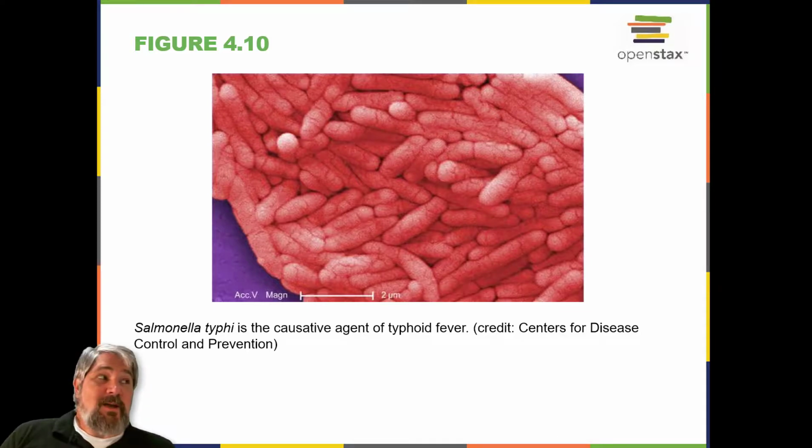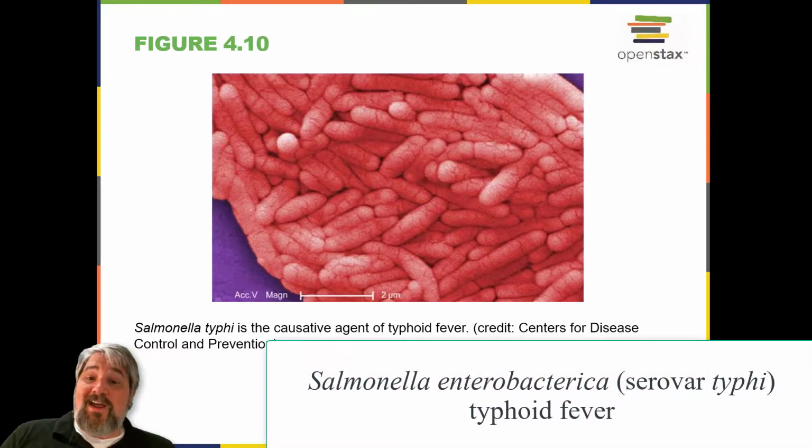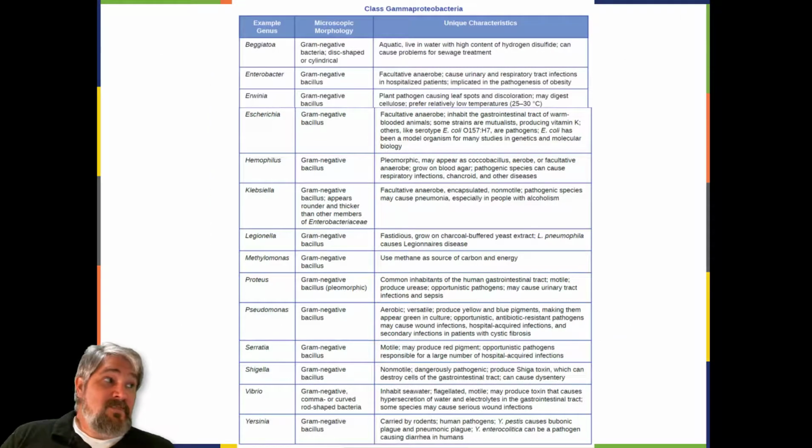A number of serotypes of Salmonella can cause salmonellosis, characterized by inflammation of the small and large intestine, accompanied by fever, vomiting, and diarrhea. The species Salmonella enterica, serovar Typhi, causes typhoid fever, with symptoms including fever, abdominal pain, and skin rashes. So this table summarizes the characteristics of important genera of Gammaproteobacteria.